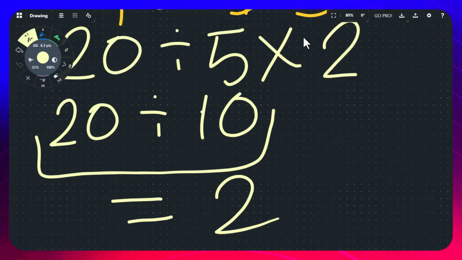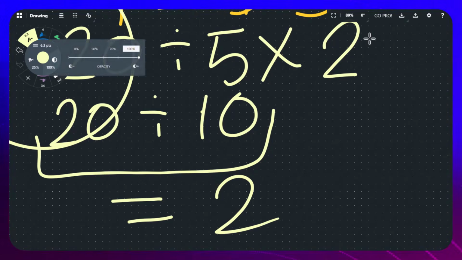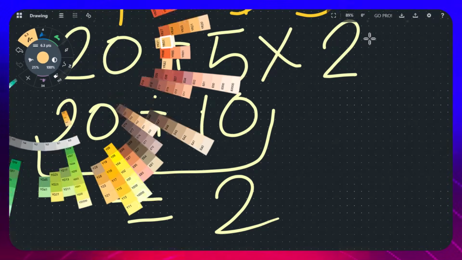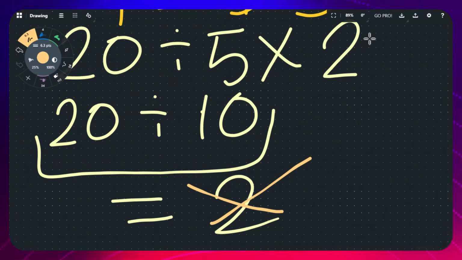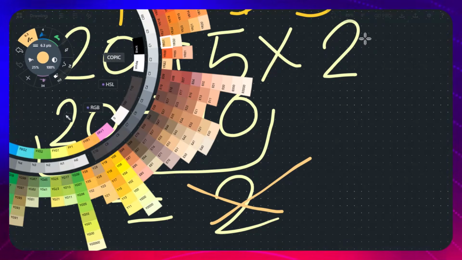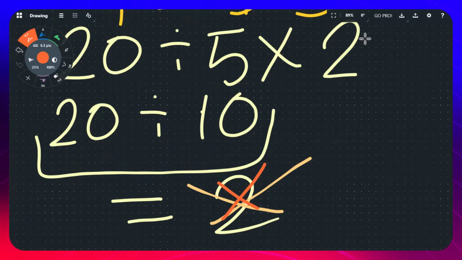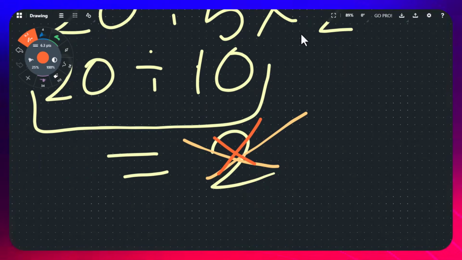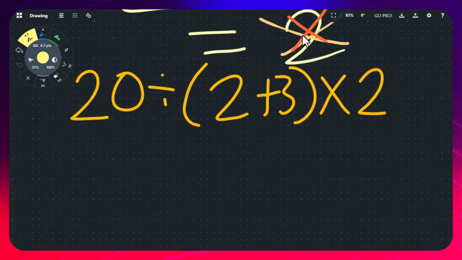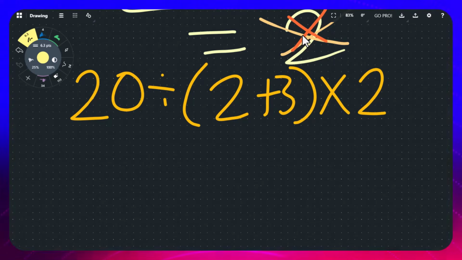Okay, so this answer is completely wrong. This answer is 100% wrong. This is not the correct answer. So let us solve for the correct answer. All right. So let us solve this question correctly using PEMDAS.